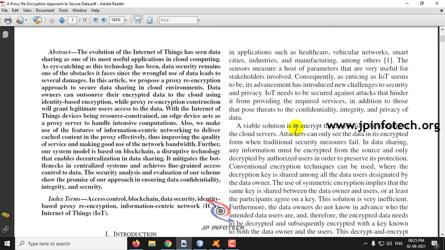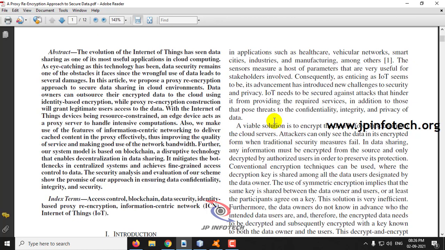In this project, the authors have proposed a concept of proxy re-encryption for securing the data that has been stored in the cloud. Basically, in the cloud environment, there are two entities, the data owner and the data user. The data owners upload their secured data in the cloud, and the proxy re-encryption scheme makes a construction that provides legitimate user access.